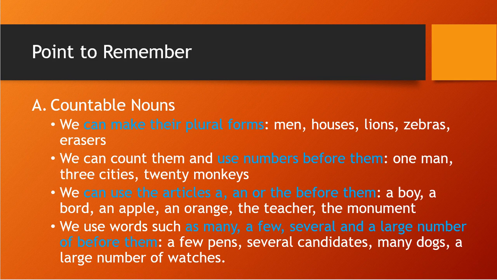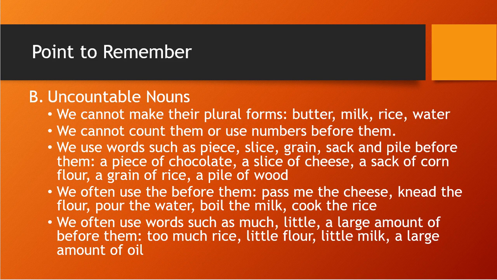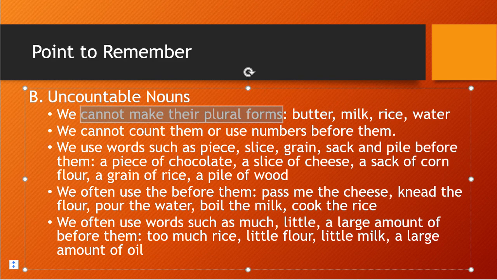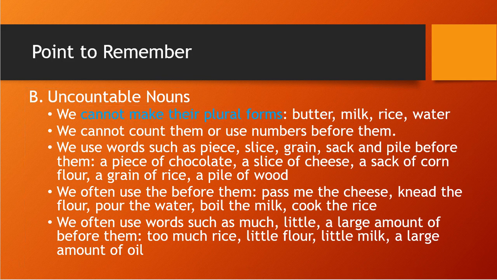Now let's see uncountable nouns. We cannot make their plural form. You see the difference? For countable nouns, we can make their plural form, but here we cannot make plural forms. Like butter, milk, rice, water. We cannot make a plural form, correct? For milk, we will say milk only. We cannot count them or use numbers before them.